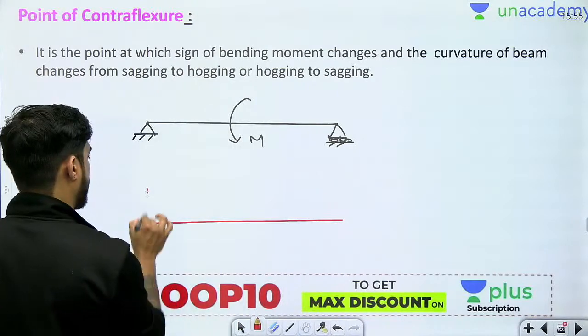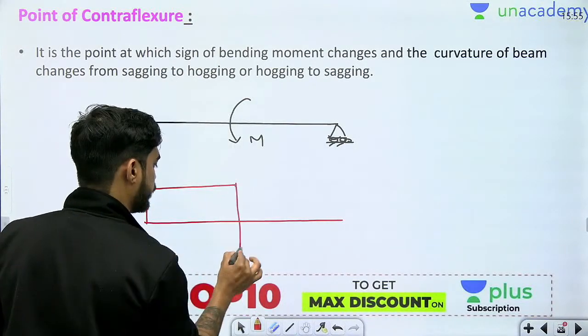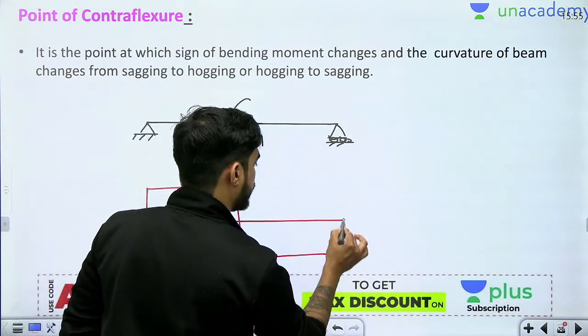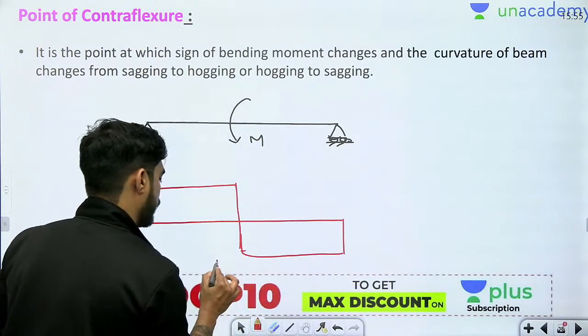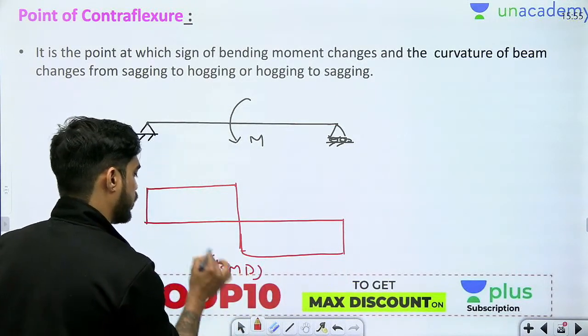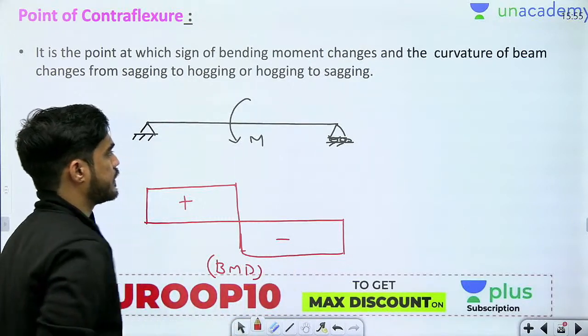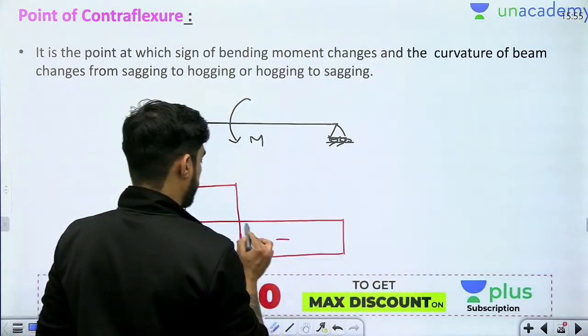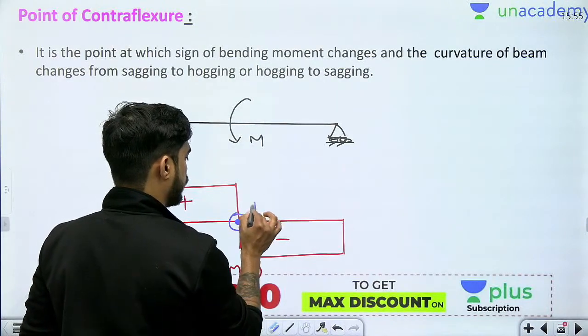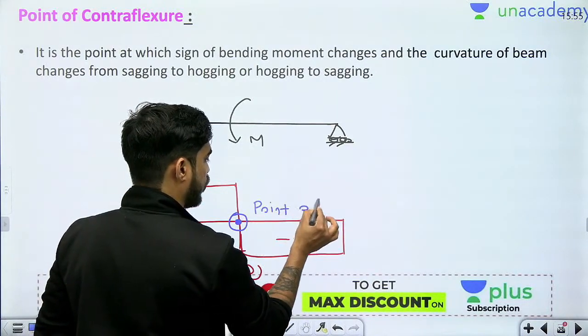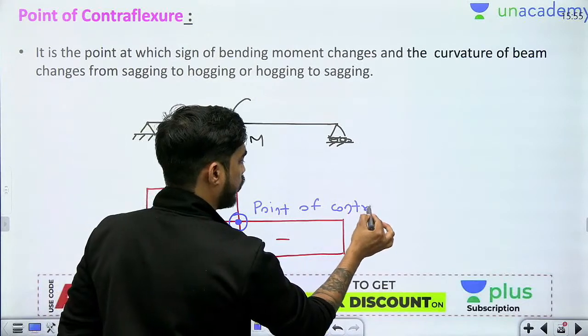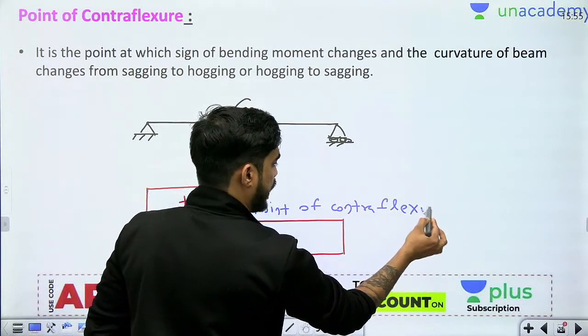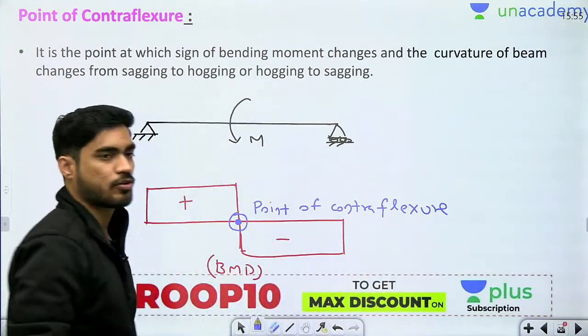The bending moment diagram of this beam will look something like this. Okay, this is a very famous example. So beta, you can see that the bending moment sign is changing here. So this is known as what? Point of contraflexure. Now why is this point so important?